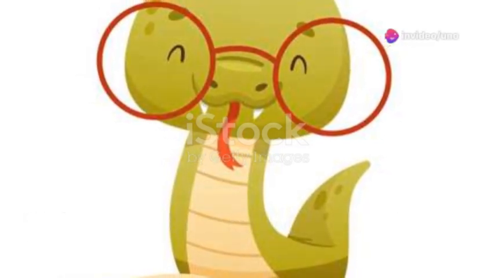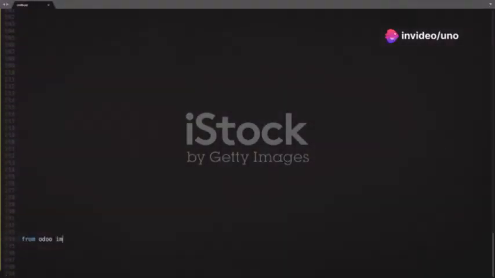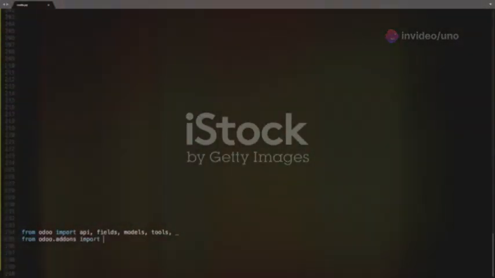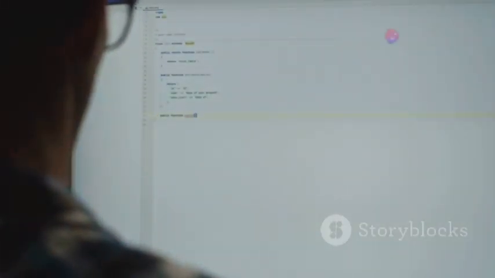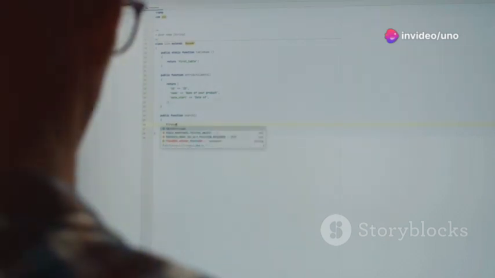Welcome to the world of Python. Python is a popular programming language used worldwide. It's known for its simplicity and versatility. People use Python for various tasks. These include web development, data analysis, and artificial intelligence.